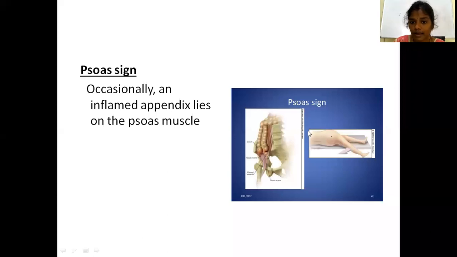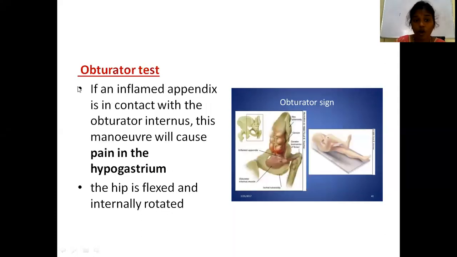That is Psoas sign. So Psoas sign indicates that the inflamed appendix is lying over the Psoas muscle, that is, mostly pelvic in position. So when you ask the patient to lie on the left side and the right thigh of the patient is extended backwards, it will cause pain. That is Psoas sign. The other sign is obturator test or obturator sign.